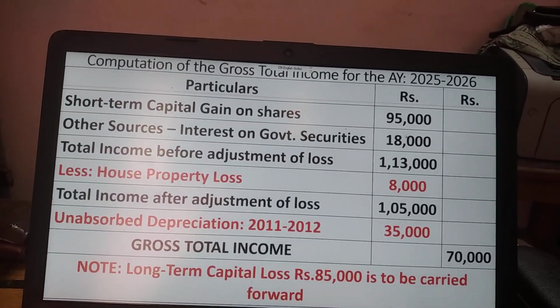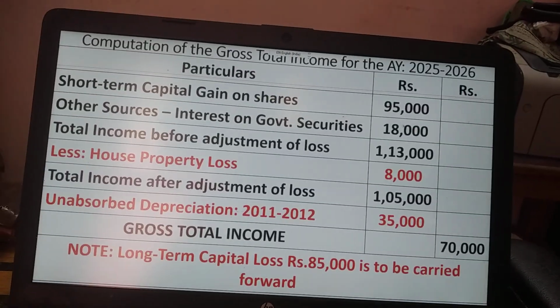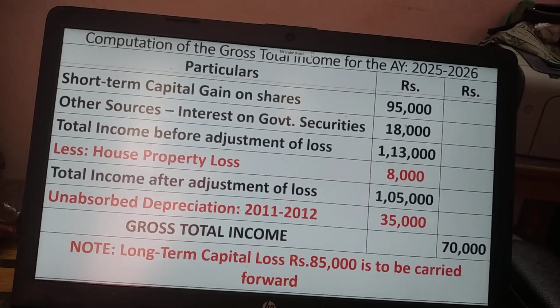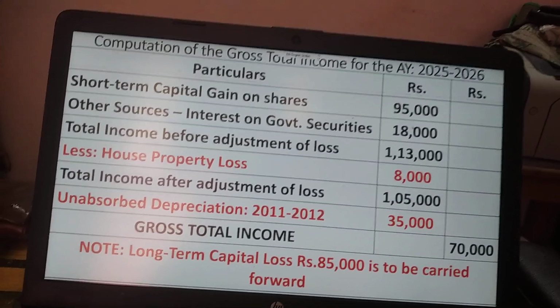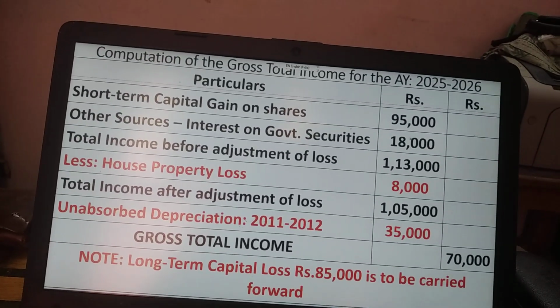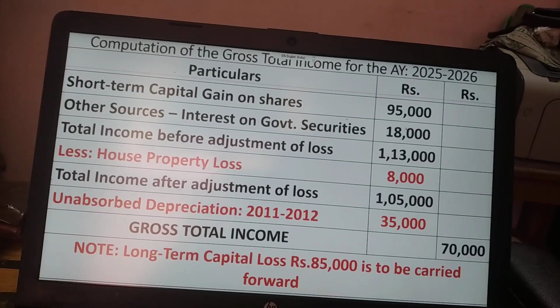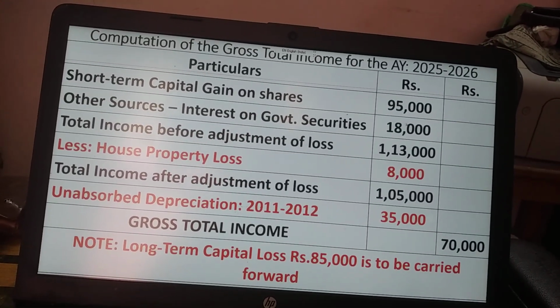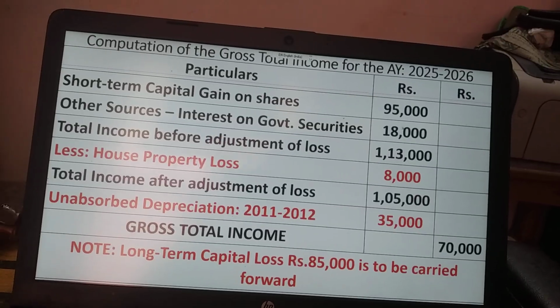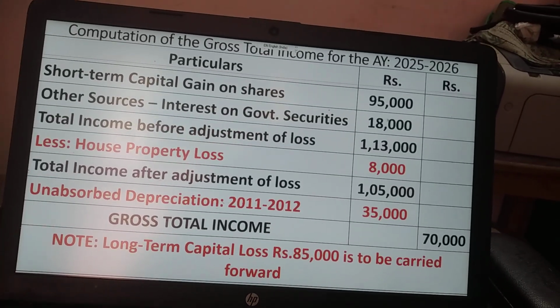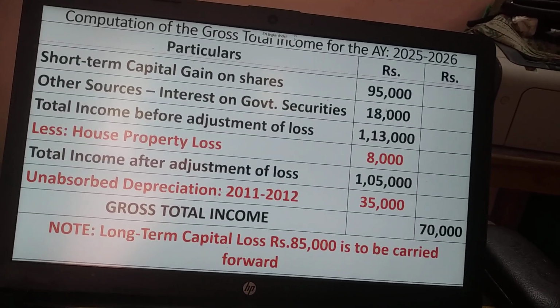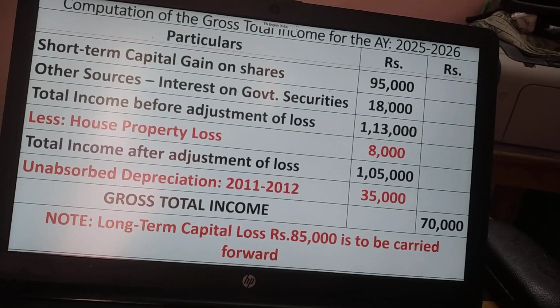Now first, loss you have to adjust. Secondly, you have to adjust the unabsorbed depreciation of the previous year. 2011-12 means preceding years only, not current year. Okay, so 35,000 should have to be adjusted against the income of 1,05,000. 1,05,000 minus 35,000, you will be arriving at 70,000 as the gross total income.